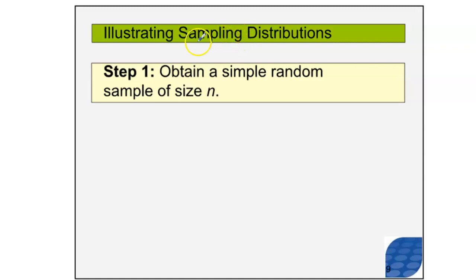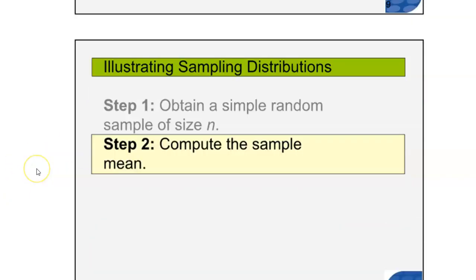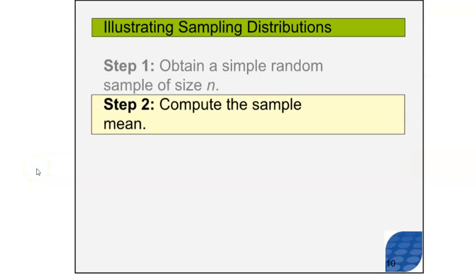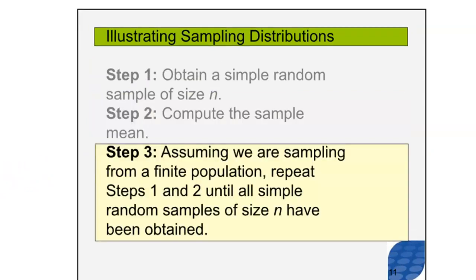The first step in looking at a sampling distribution is obtaining a simple random sample of size n, kind of like choosing 2 basketball players from 5. The next step is to compute its sample mean. So I pick a sample and I compute its sample mean. The third step is to repeat steps 1 and 2 until all simple random samples of size n have been obtained.